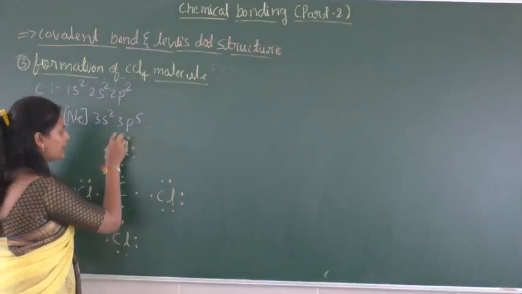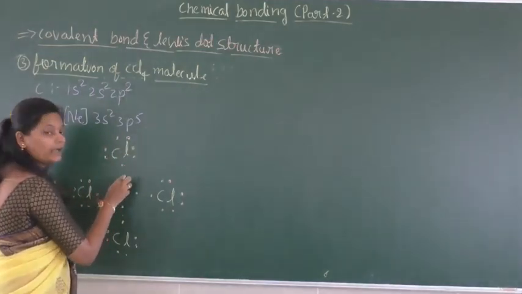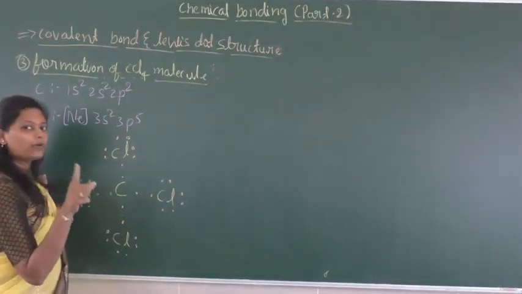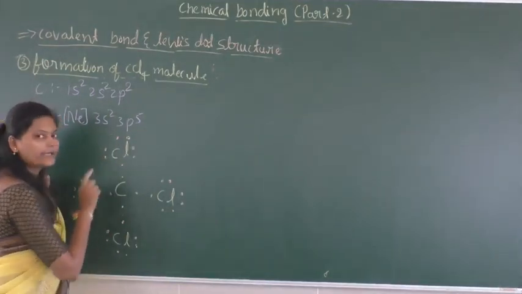To attain the octet, each shares one electron, because they already have 7 electrons, so they require only 1 electron to attain the octet configuration.